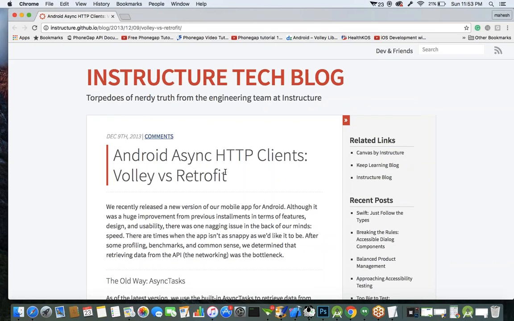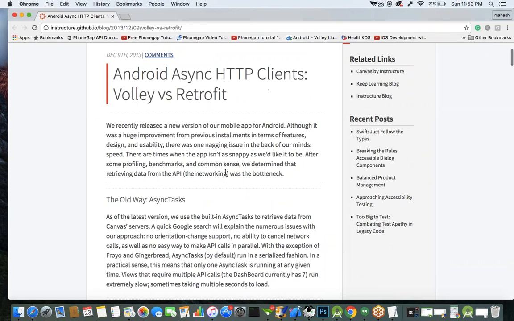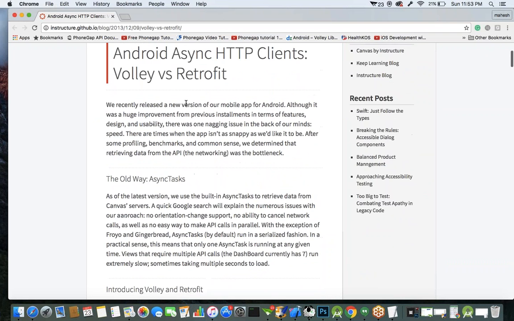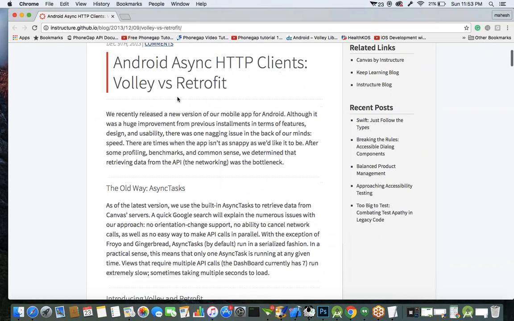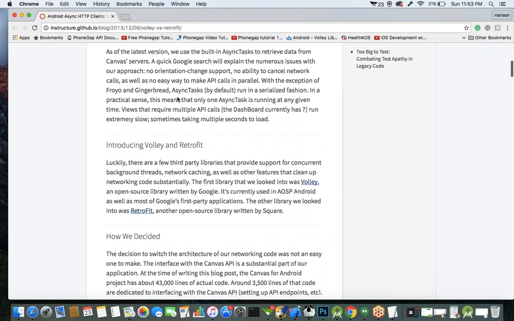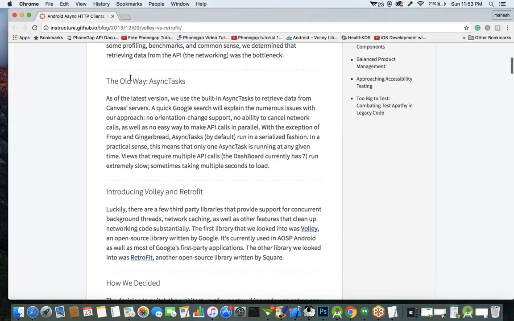Let's see what the drawbacks are and why people prefer to go for Retrofit. Here there is a small blog comparing the Android asynchronous task, Volley, and Retrofit. The old approach is the asynchronous task, the built-in way to retrieve data from the servers.